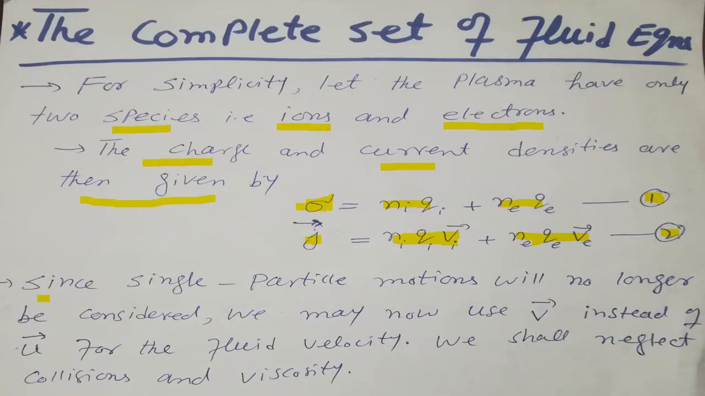Since single particle motions will no longer be considered, we may now use V instead of U. For the fluid velocity we shall neglect collisions and viscosity. These are our assumptions. We shall not take collisions among the electrons and ions. We shall not consider any kind of viscosity, and also we shall take V instead of U. These are the assumptions that we shall take for the plasma.